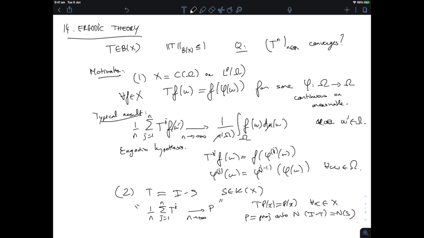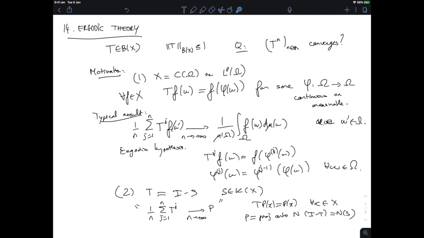So if you can put together both Fredholm theory and ergodic theory, you get a full decomposition of your space into eigenspaces, just like we had in the spectral theorem in Hilbert space theory. So this is somewhat an internal motivation for us, but it is also part of the proofs of the general theorems of ergodic theory seen from the point of view of spectral theory that can then be applied in specific instances such as the one discussed in 1 to get more concrete results like this one.